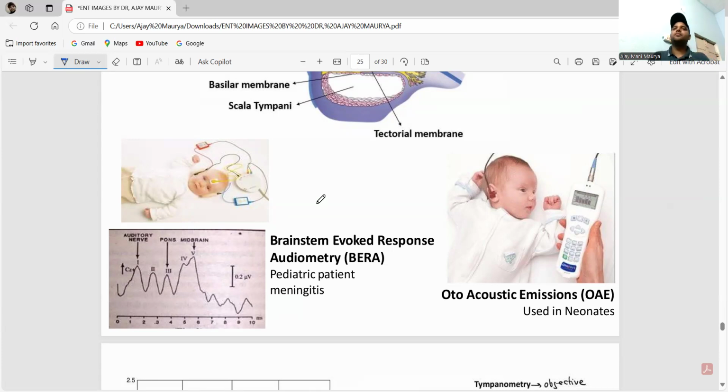Okay, now for the OAE, guys, this is the otoacoustic emissions. OAE is for the normal screening. Normally you have to do the OAE, but for the meningitic patient and NICU patient, you have to do the BERA test. Now remember, most commonly if they ask, it is the OAE. For the NICU patient and meningitic patient, you have to do the BERA.